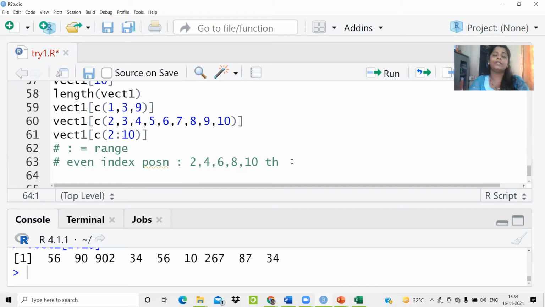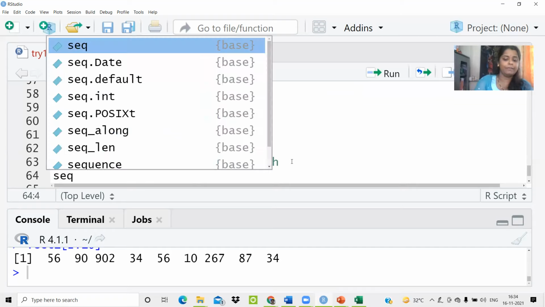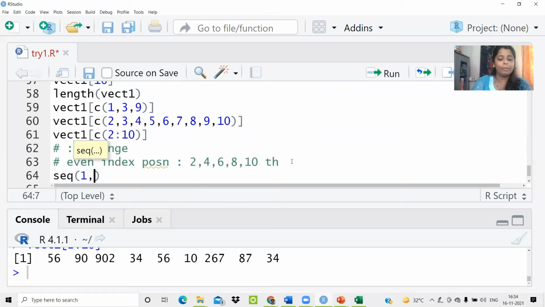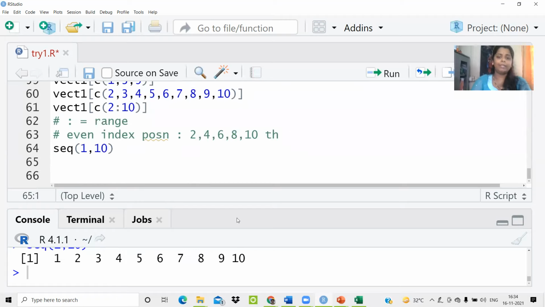There is one more function available that is called the seq, or sequence, function. The sequence function requires 3 arguments: starting index, ending index, and the hop, or you can say the increment that you want to take. Let me show you one very simple example. If I write seq 1, 10, it shows me the elements from 1 to 10, as you can see in my console.